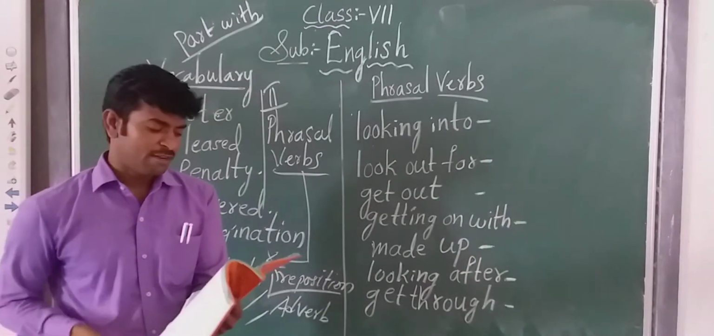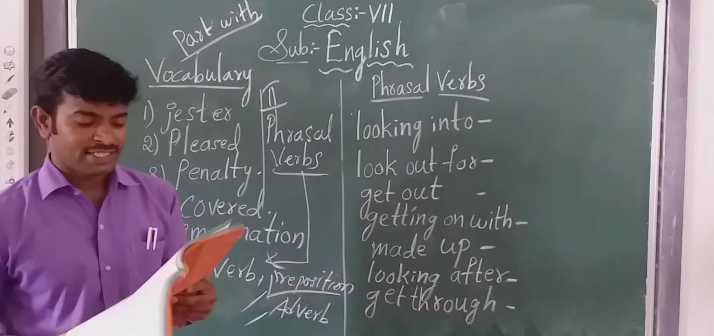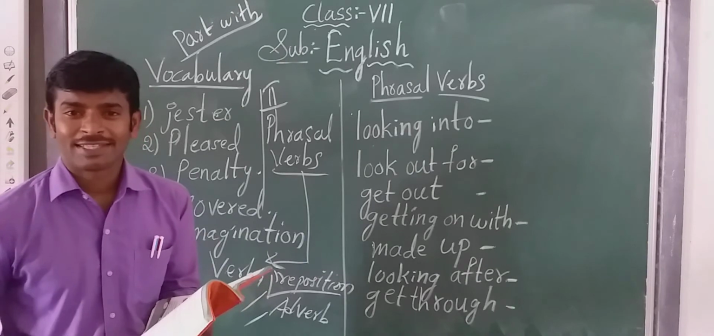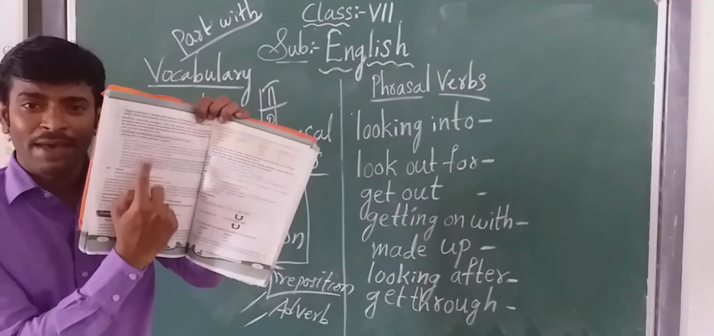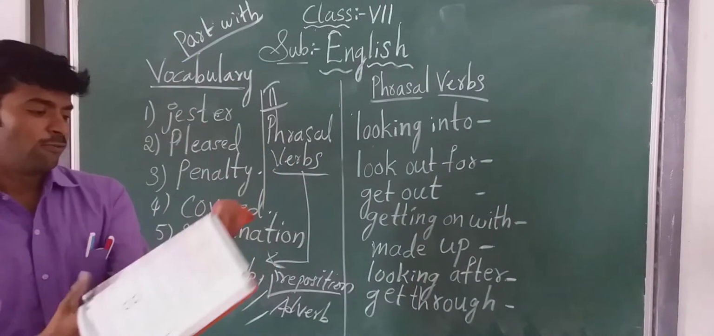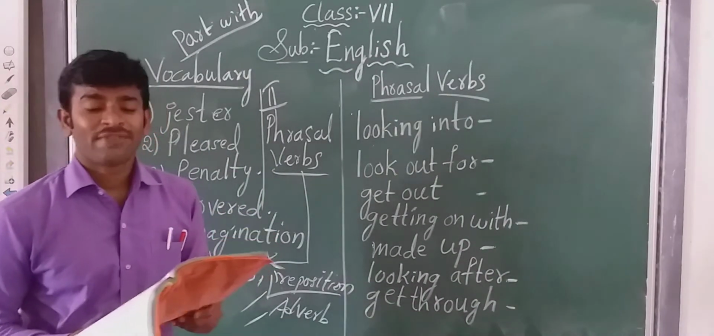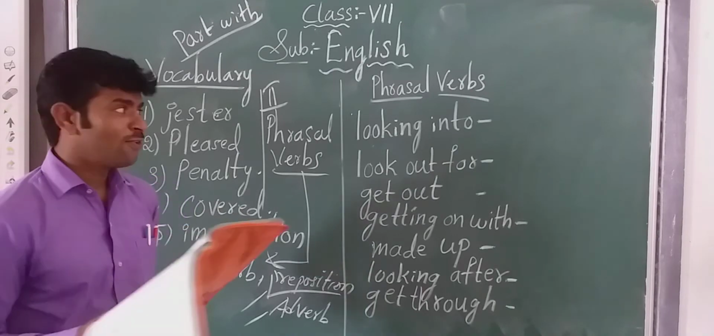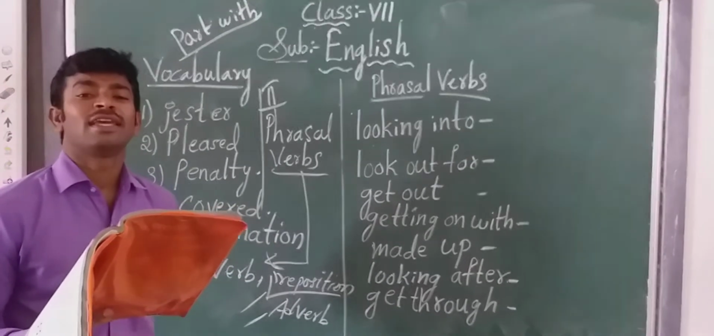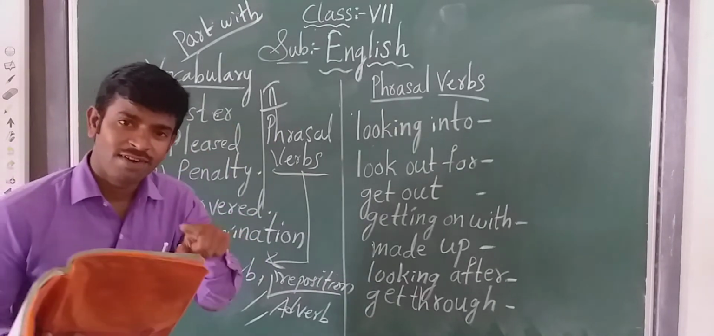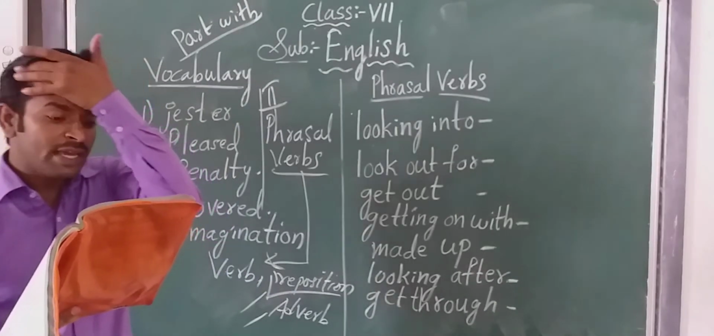Now come to the second part. Read the following passage. Down below he has given the passage, on page number 62. Yes or no? Yes. Now circle the phrasal verbs. We are going to circle the phrasal verbs and guess their meanings.